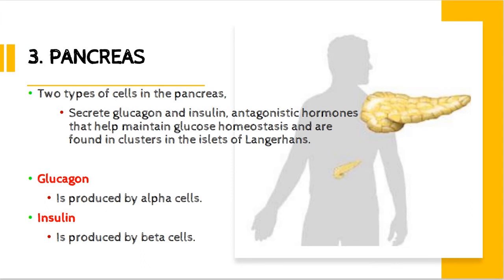Pancreas. The pancreas produces two types of hormone in order to regulate blood glucose, which are glucagon and insulin. Glucagon is produced by alpha cells, meanwhile insulin is produced by beta cells.